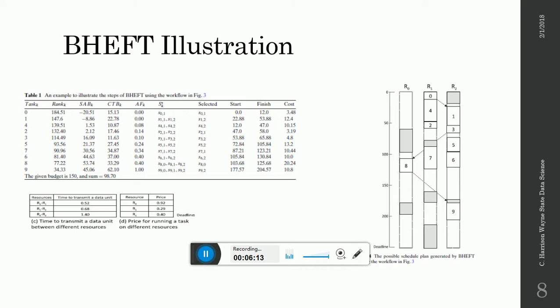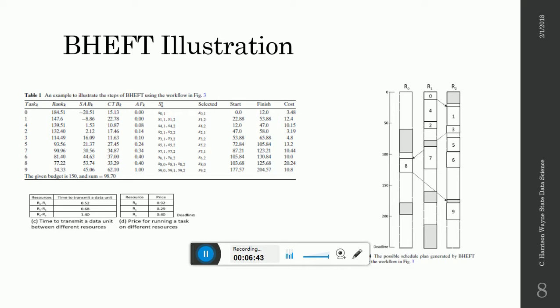So let's take another look at the BHEFT in more of a detailed illustration. In Table 1 we can see all the computations: the rank, the spare application budget, the current task budget, AF K, which is the ratio, the list that we have available for each task and what resource it can run on, the selected task, the start time, the finish time, and the cost.